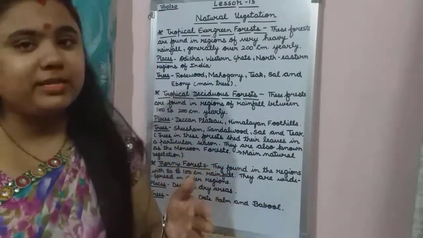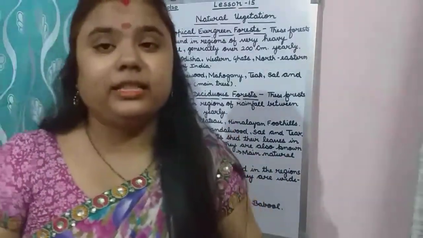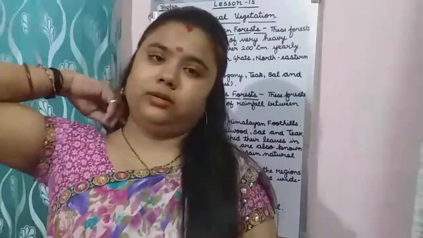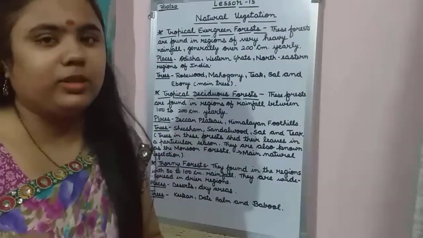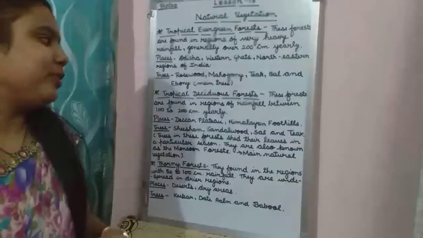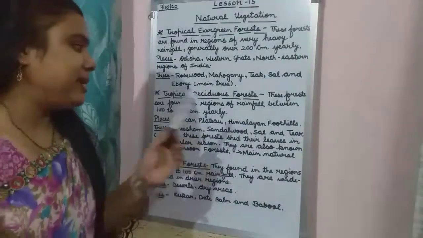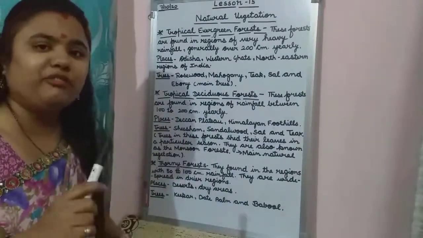Himalayan foothills means the places situated at the bottom of the mountain regions in the Himalayas. So these are the places where tropical deciduous forests are found.